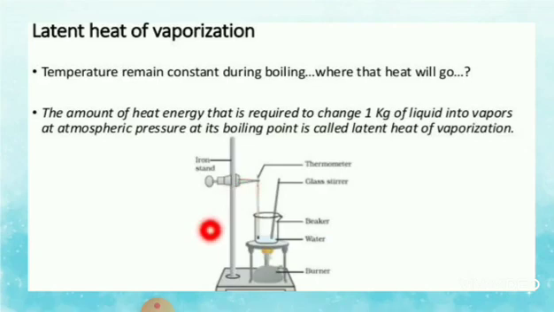However, the temperature of water does not rise above 100 degrees Celsius. It is because the supplied heat energy is only changing the state at the boiling point. This heat energy is stored in steam and is commonly called latent heat of vaporization of steam.